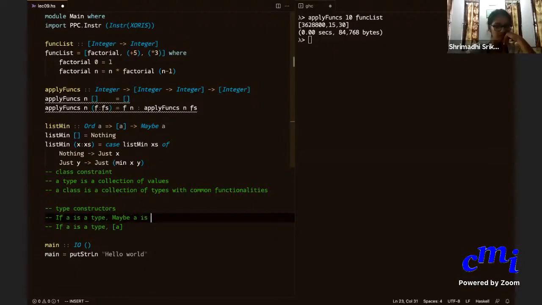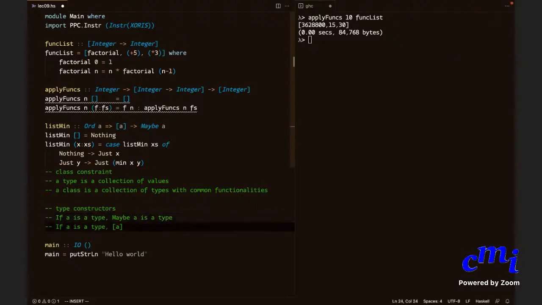Yeah, sir. So therefore, whenever A is a type, list A is a type. So list forming can be thought of as a type constructor. It takes a type and gives you another type.